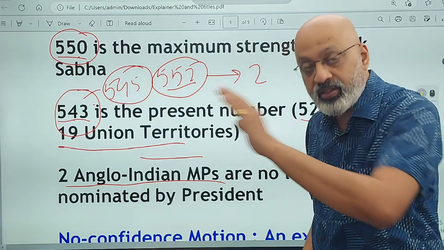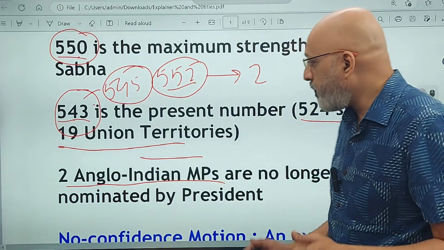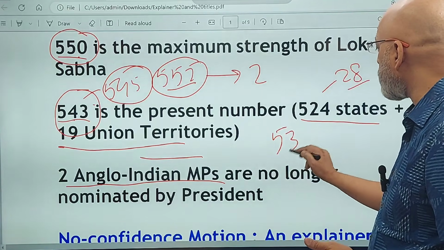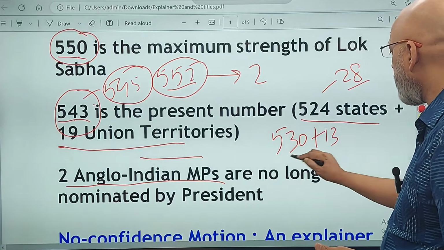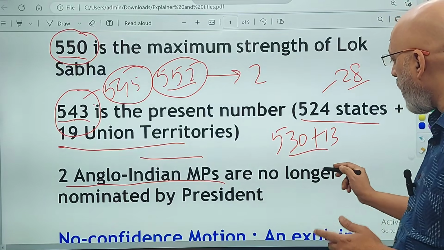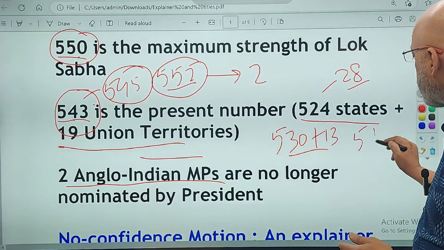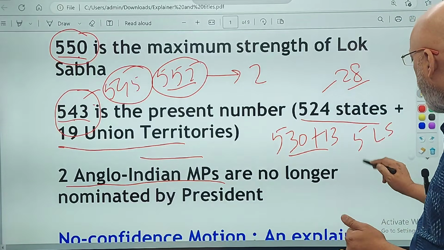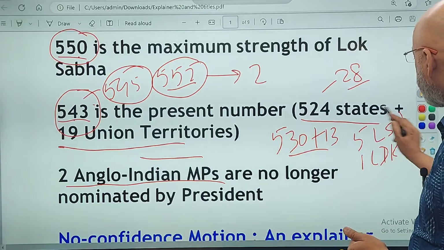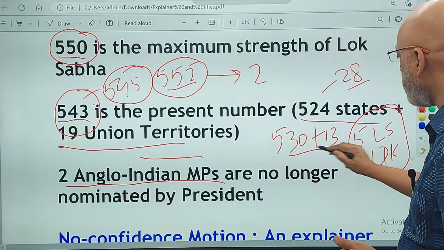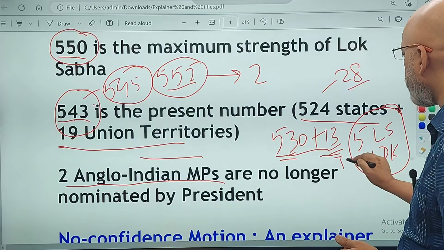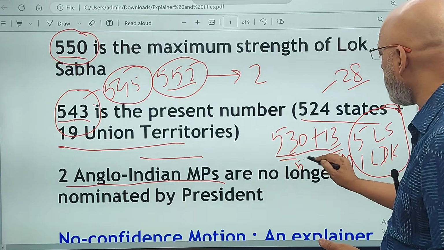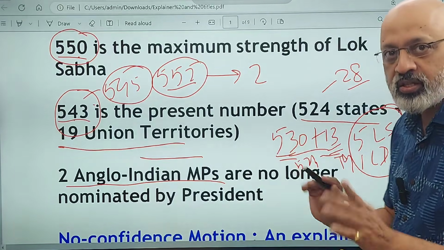Jammu and Kashmir and Ladakh became union territories. Before that, the breakup used to be 530 plus 13. But now 5 Lok Sabha constituencies from Jammu and Kashmir and 1 from Ladakh, 6 of them, have moved from states to union territories. So this has become 19 and this has become 524. Understood? This is the breakup.